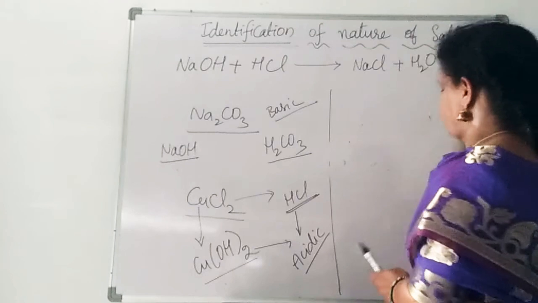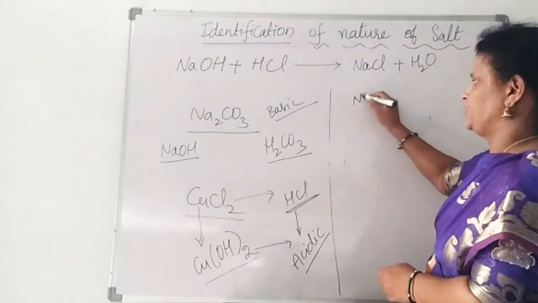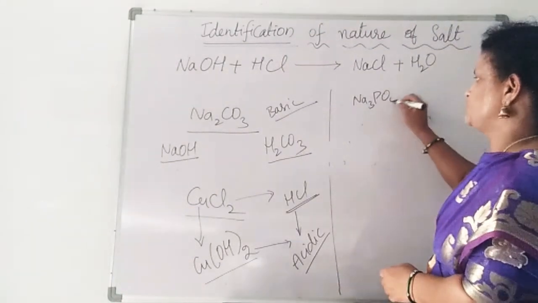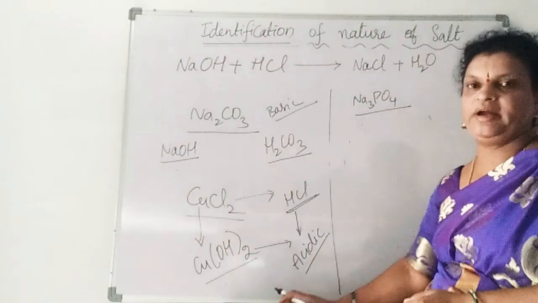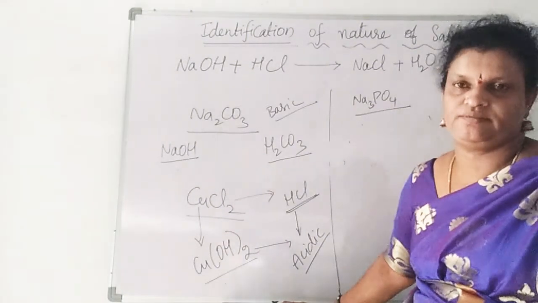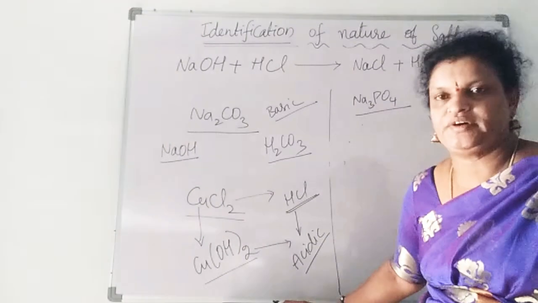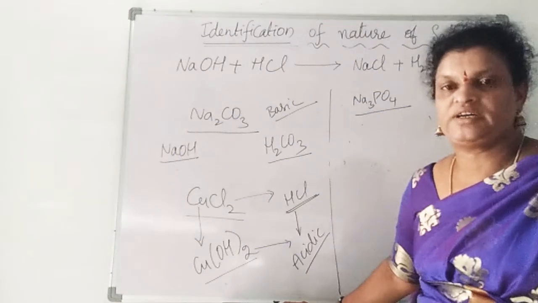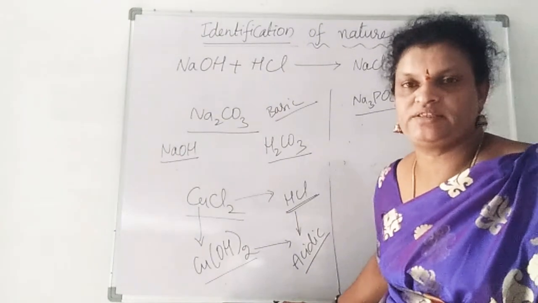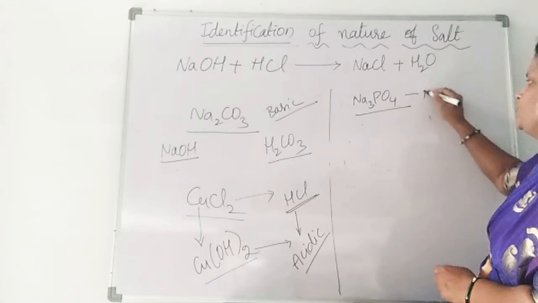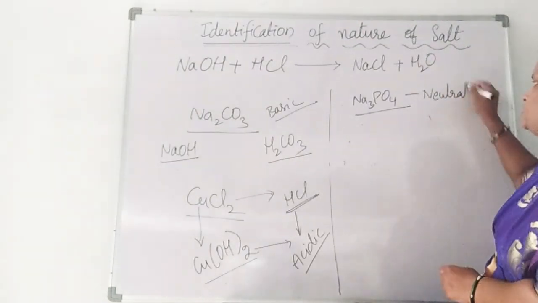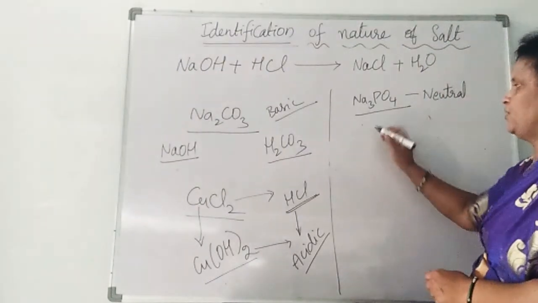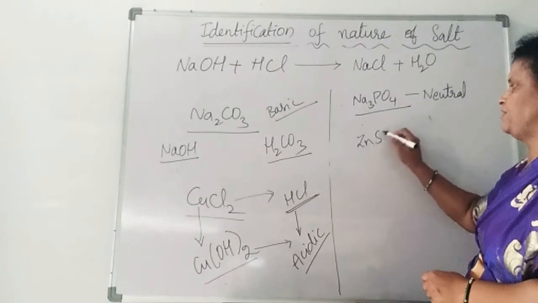We'll see some other examples. If you take sodium phosphate, what is the nature of this? It is produced from sodium hydroxide and phosphoric acid. Sodium hydroxide, phosphoric acid. So as both are a strong acid and strong base, that is why this is a neutral salt. Now let us take some zinc sulfate.